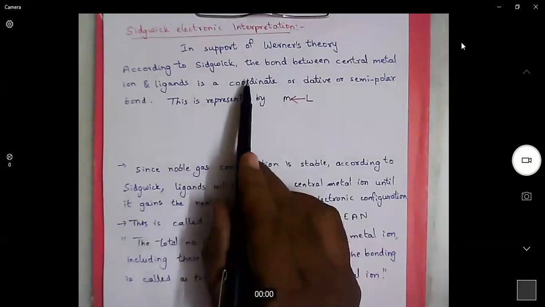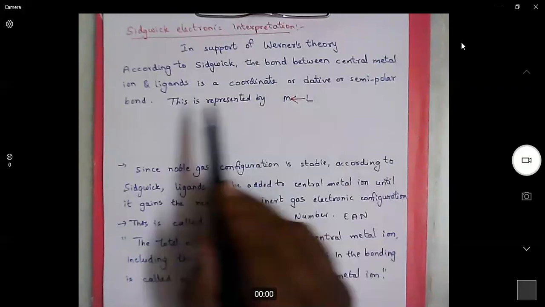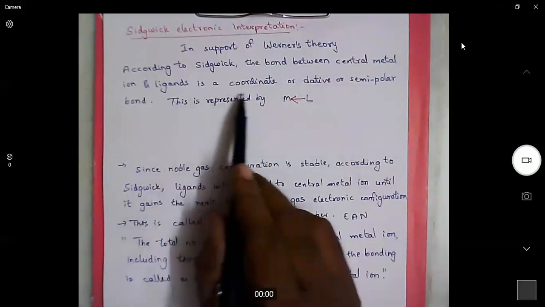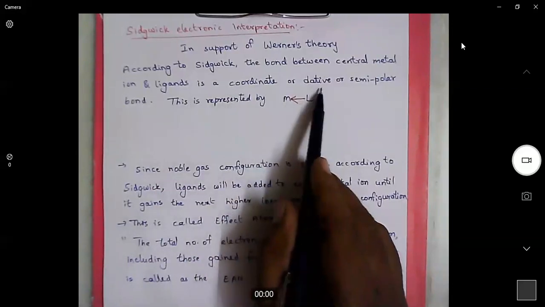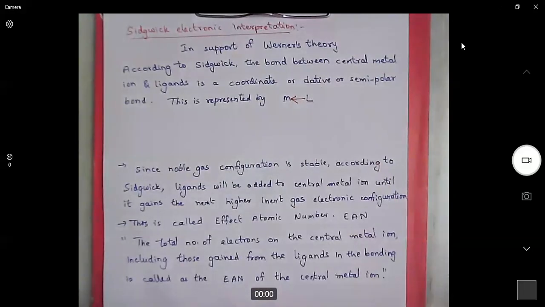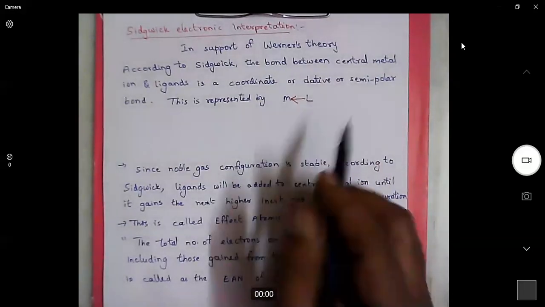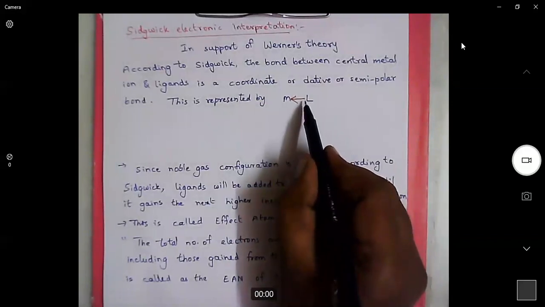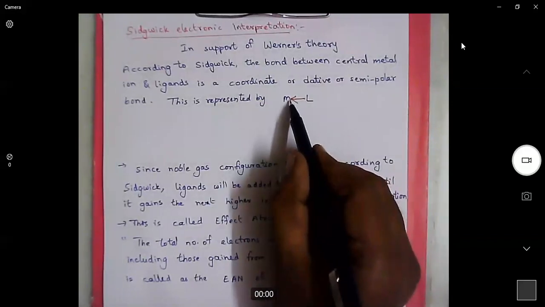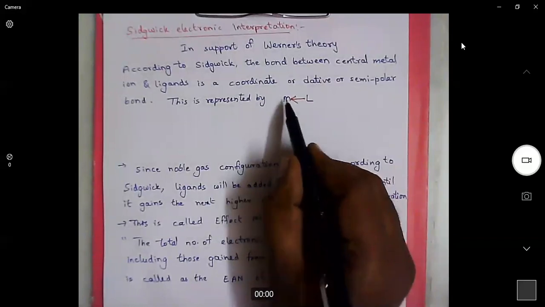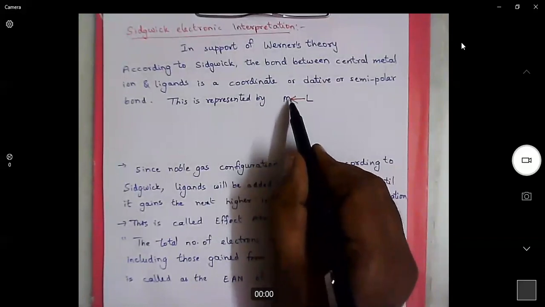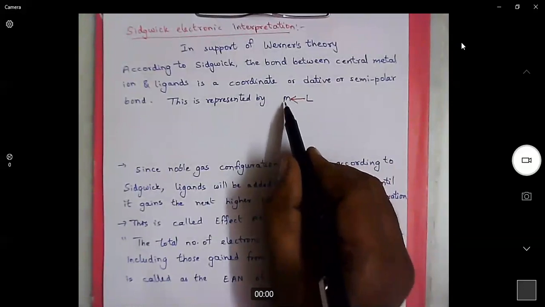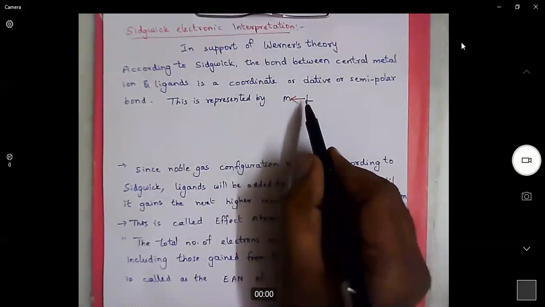According to Sidgwick, the bond between the central metal ion and ligands is a coordinate or dative or semi-polar bond, which is represented by an arrow. The arrow starts from the ligand because ligands are electron-rich systems, and the arrow points towards the metal because the metal is an electropositive element and a poor electron system, so it gains electrons from the ligand.